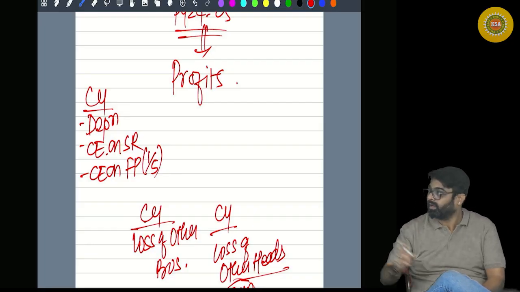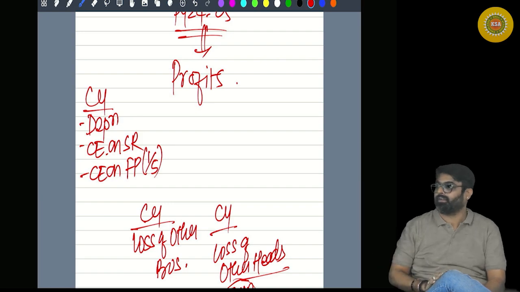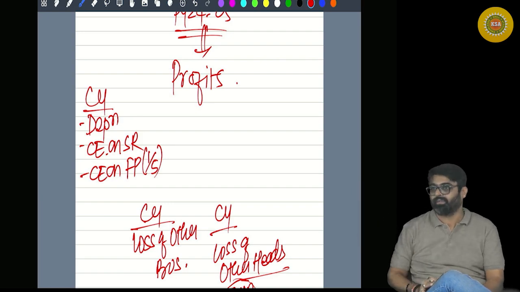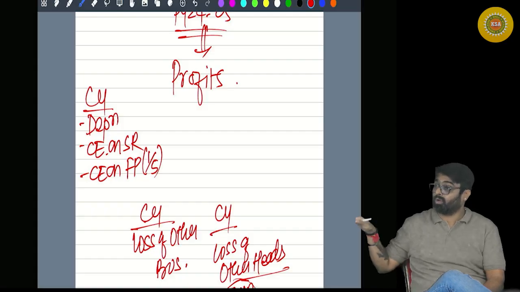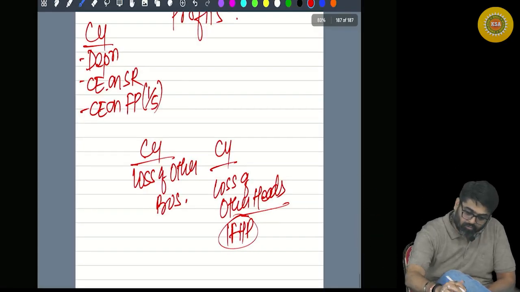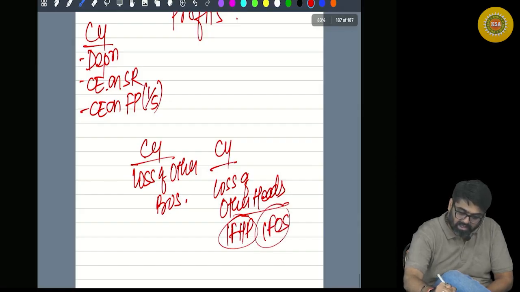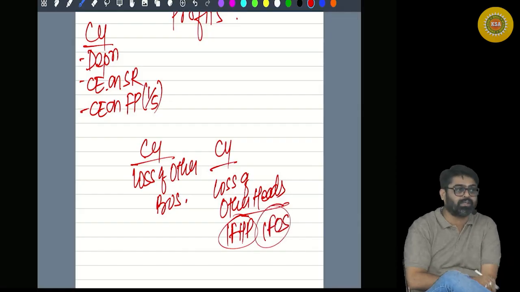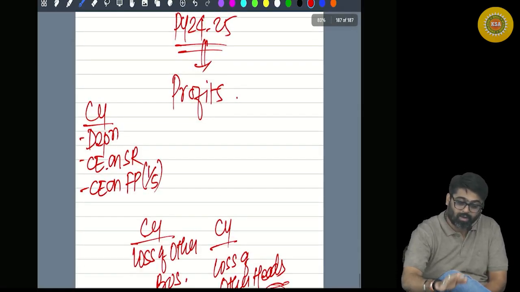So tell me, even current year items can be adjusted. Current year loss of other businesses, current year loss of other heads can also be set off. Like IFOS loss is also there. Some loss under the head IFOS is also there, which can be set off against this.